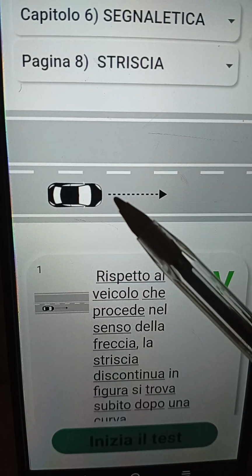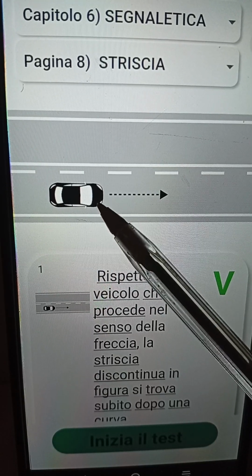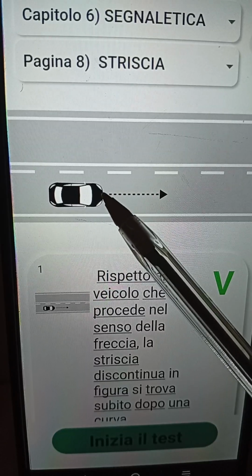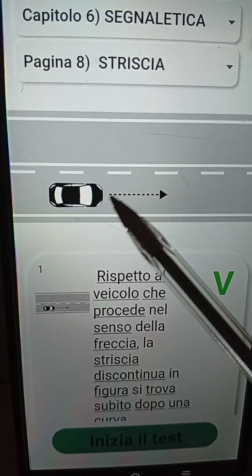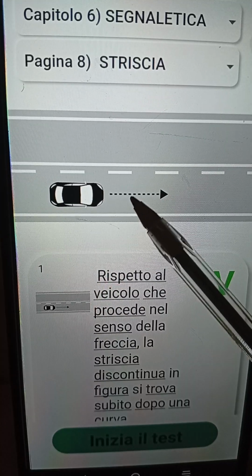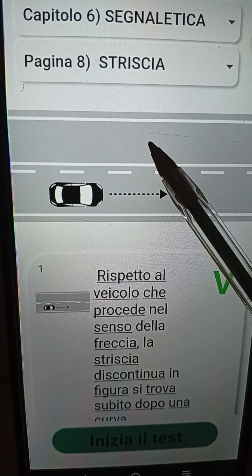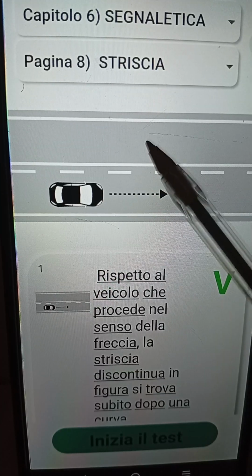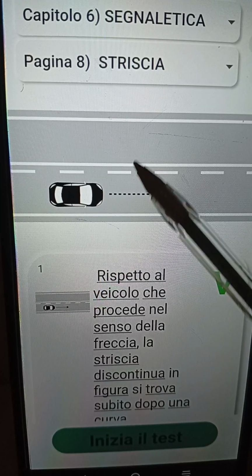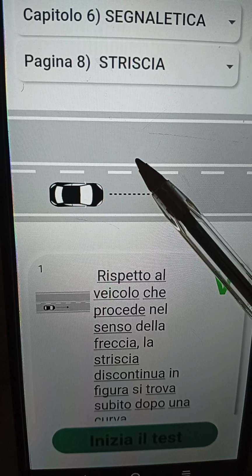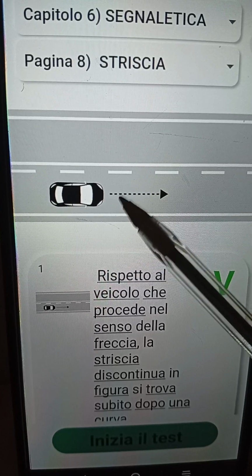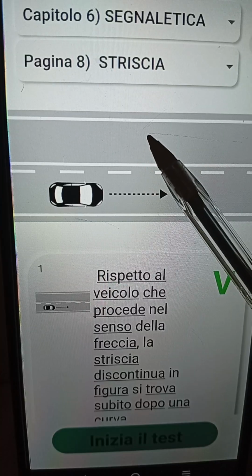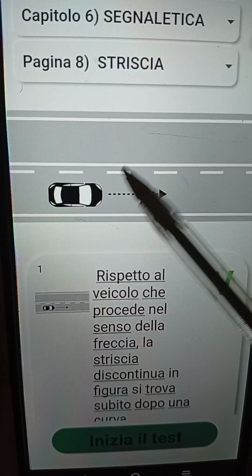Stare attenti, ragazzi. In this part of the road, when you see a discontinuous line before a continuous line, it means that the vehicles circulating in this part of the road are able to superare. Why? Because there is a discontinuous line in this place. Remember, the ones coming from this direction cannot cross to this direction. Why? Because of the continuous line on that side. But the ones circulating in this part can superare to the other side. Why? Because of the discontinuous line.